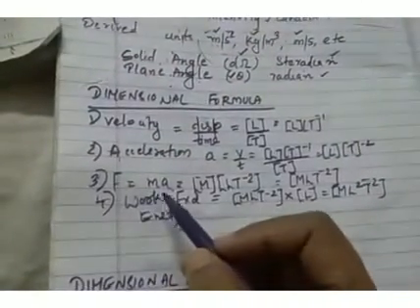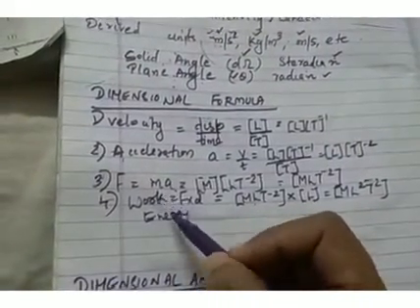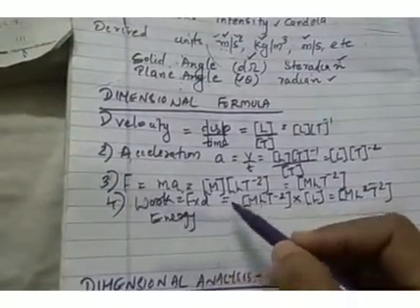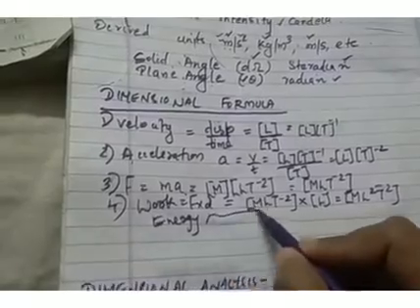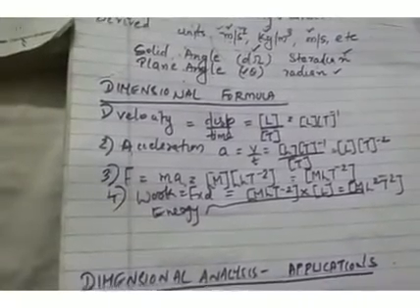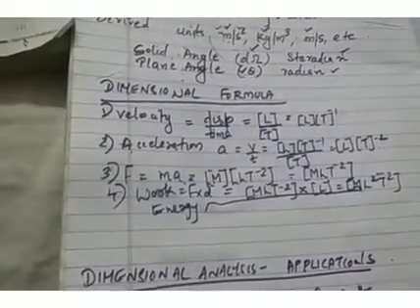See, the unit of energy and work, both are the same. So the dimensional formula for energy and work also will be the same. So the dimensional formula of energy is also the same as that of work. Okay, so similarly we can find out the dimensional formula of many other physical quantities.